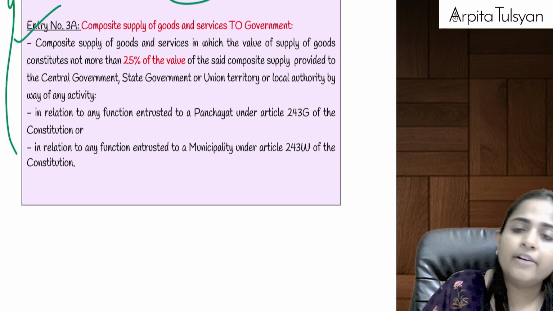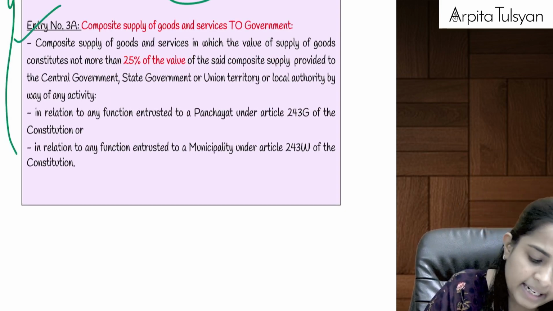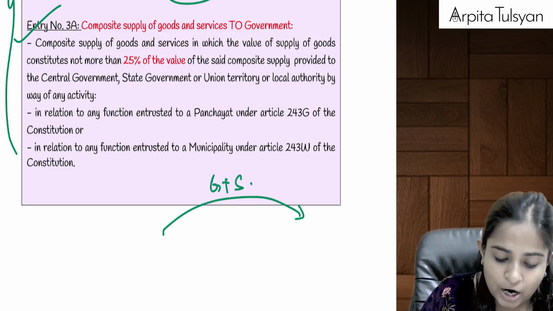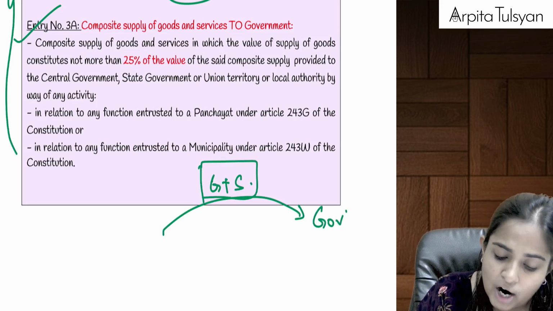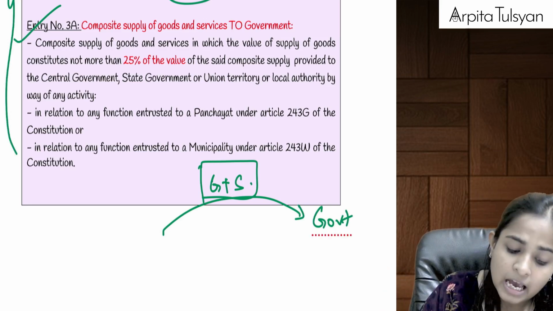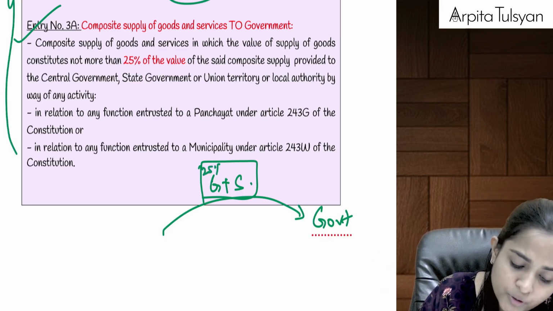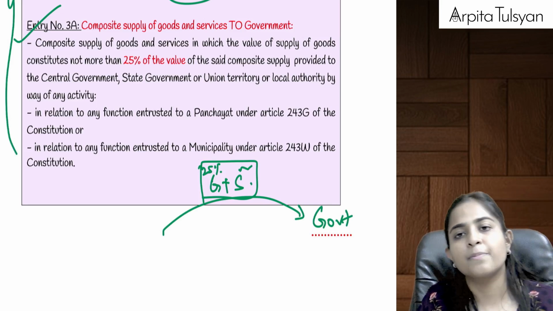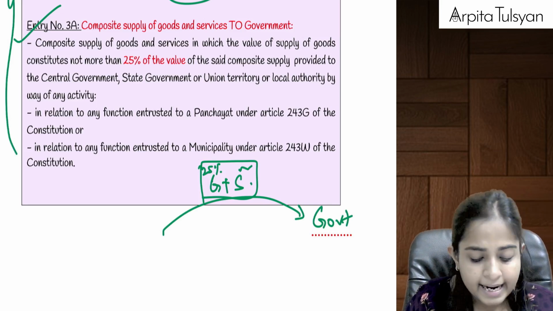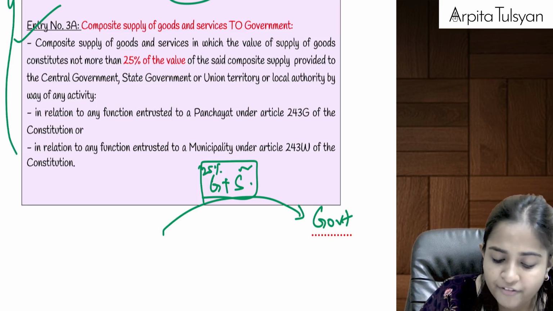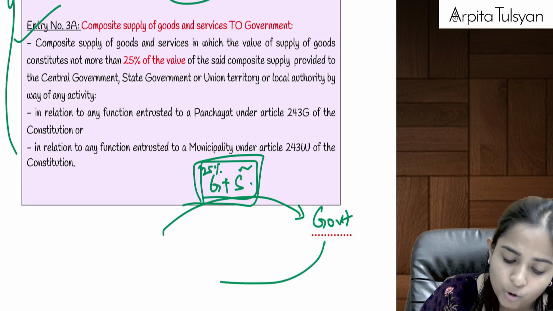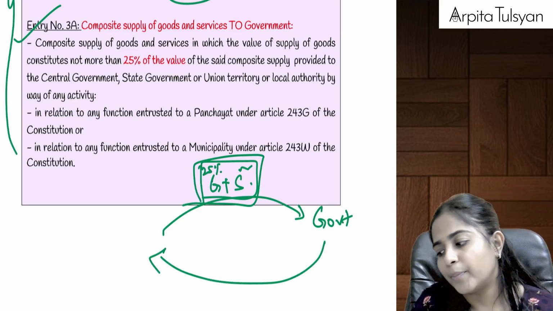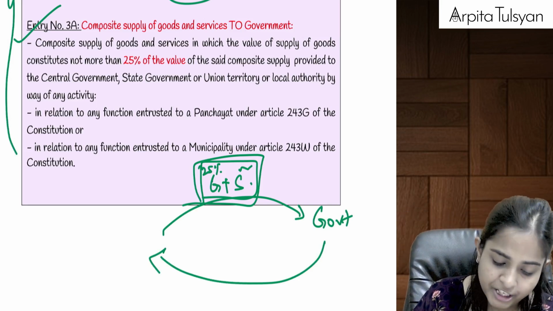Okay, and similarly for entry number 3A, they are telling that if I am providing goods plus services, means a composite supply of goods plus services to the government. The above one was 100% labor, this one is a composite of goods and services, where the composition of goods is maximum 25% and the balance is going to be service. Means the major portion that I am providing to the government is in the form of service only, and only 25% of the total value belongs to the goods. And in that case, whatever consideration the government pays me, that will be totally exempted from GST. Okay, example.